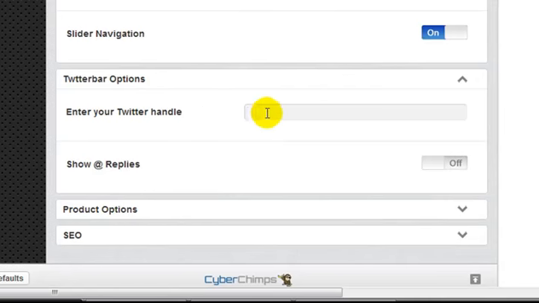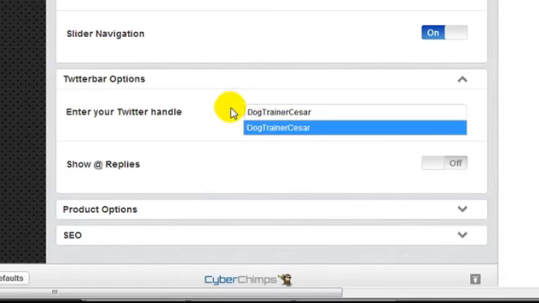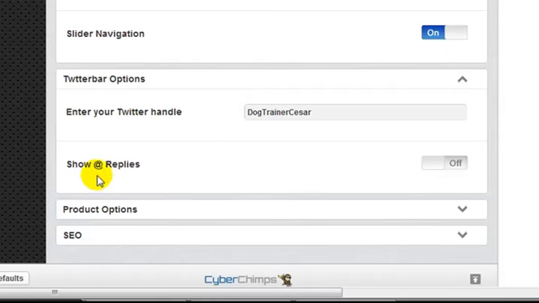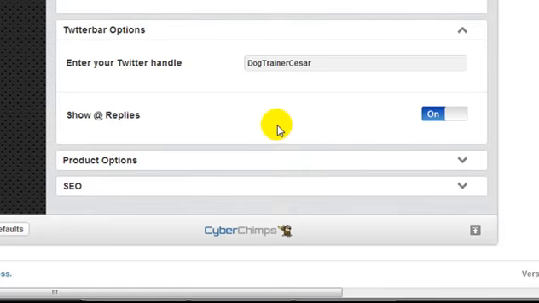Enter your Twitter handler. So basically that is whatever your username is, I guess. I'm going to press Ctrl V and paste in Dog Trainer Caesar. Show at replies. I'm not really a huge fan of Twitter, so I'm not really sure about that. Yeah, we'll turn it on and see what happens.